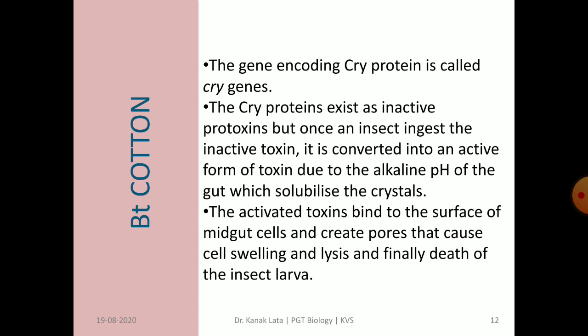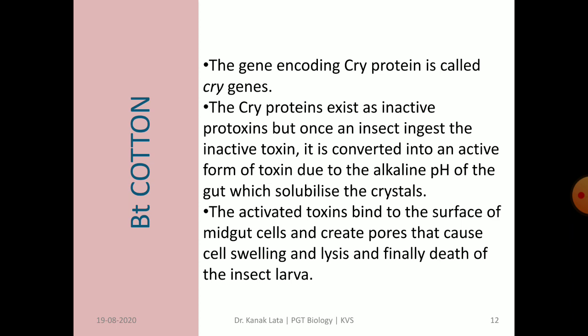The Cry protein exists as an inactive protoxin. But once the insect ingests the inactive toxin, it is converted into an active form of toxin due to the alkaline pH of the insect's gut, and this alkaline pH helps in solubilizing the crystals.